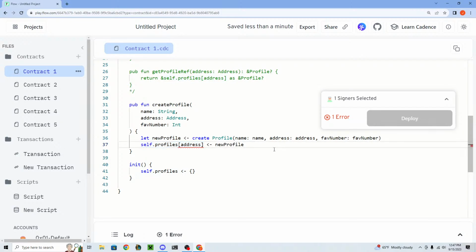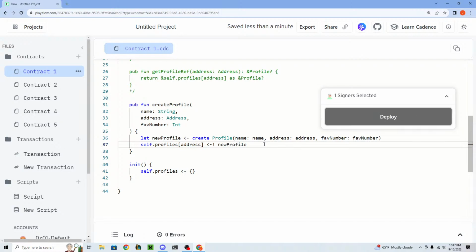So there's two ways to handle this. You can either say, okay, we want to force move it in, right? And this is my favorite operator in the whole language, called the force move operator, because it looks just so cool. You move and then you put the force operator. And what this is saying is, listen, if nothing exists at that key, then move it in, okay? But if something does exist at that key, then panic and abort the program and don't do anything, right? So that's what this is saying. And now it's good, right? So now Cadence is happy.